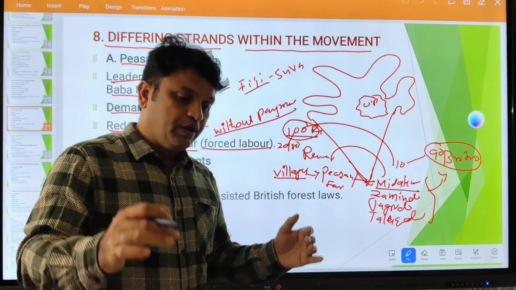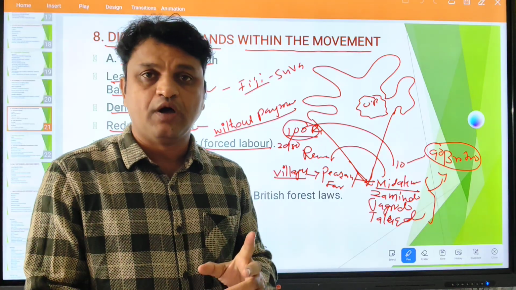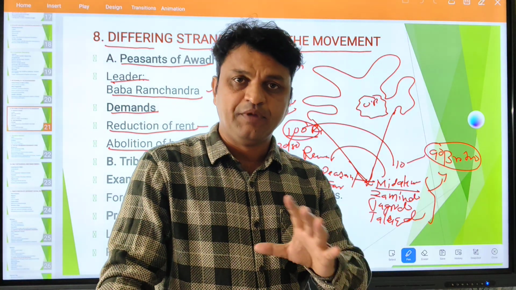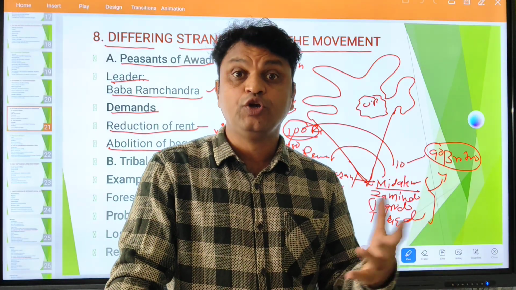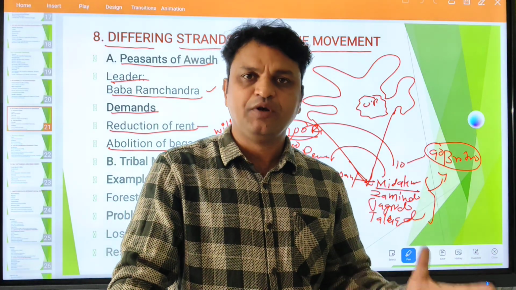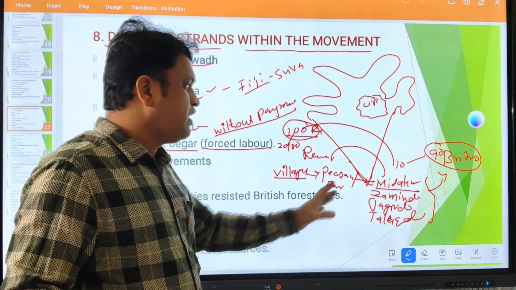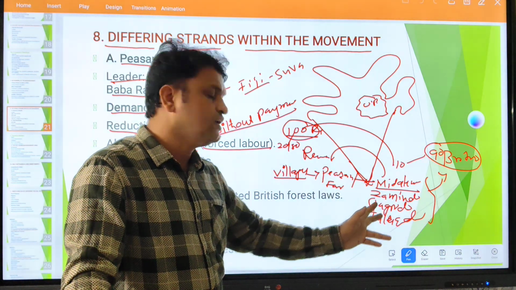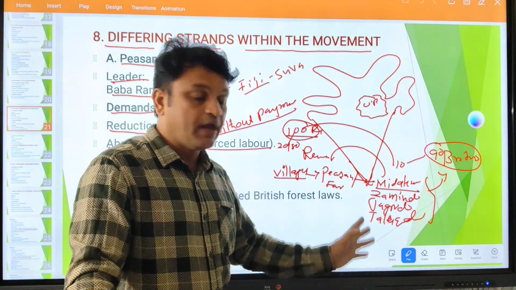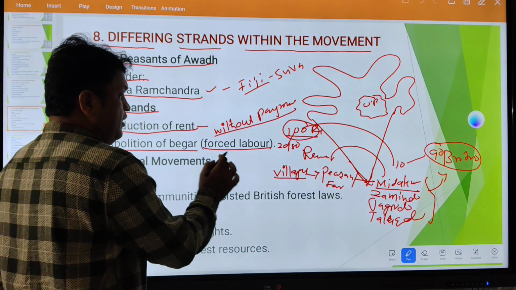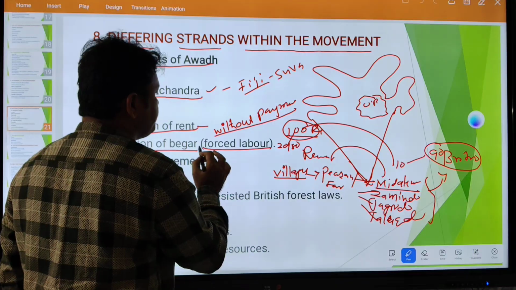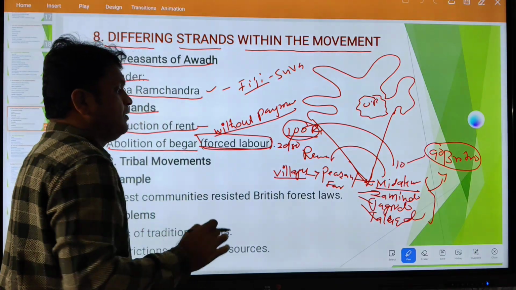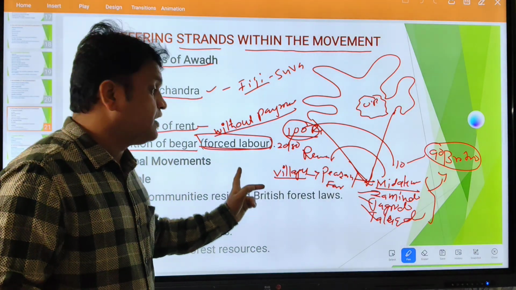In the rise of nationalism in Europe, we all knew that system, the middlemen, the aristocratic people, the manorial lords. Similarly, in India also we have middlemen like jamindars, jagirdars, talukadars, landlords. These landlords were forcing Indian workers under the beggar system.